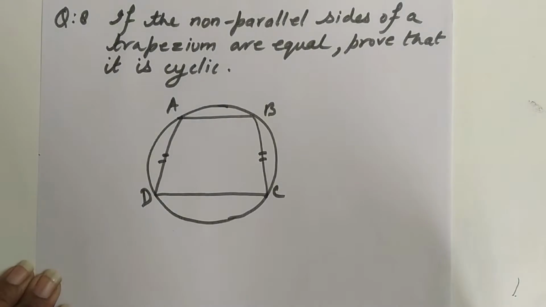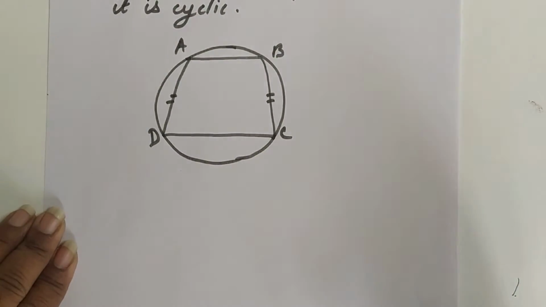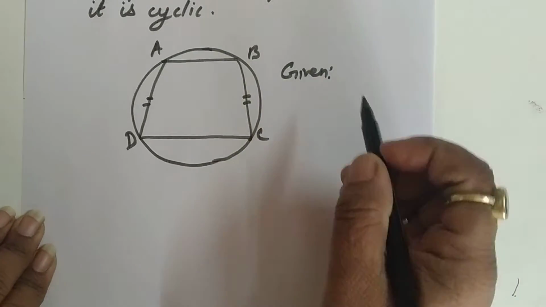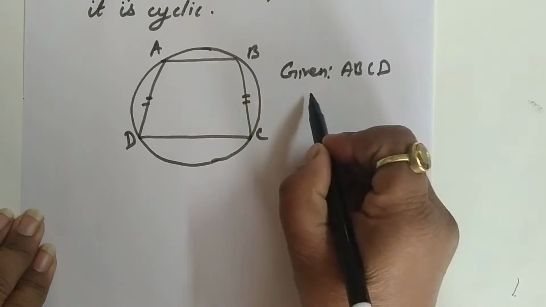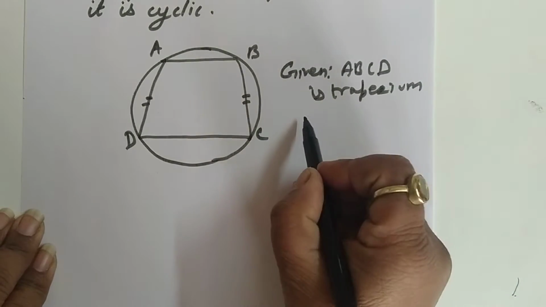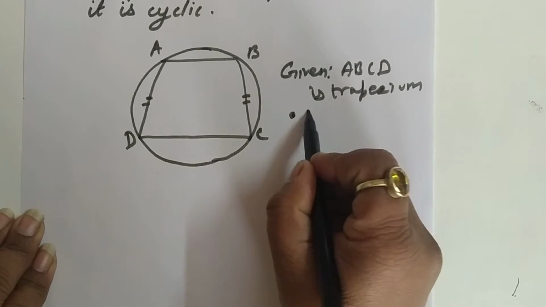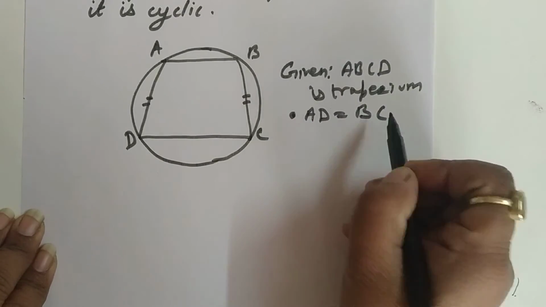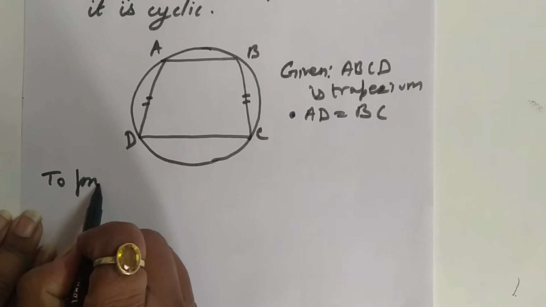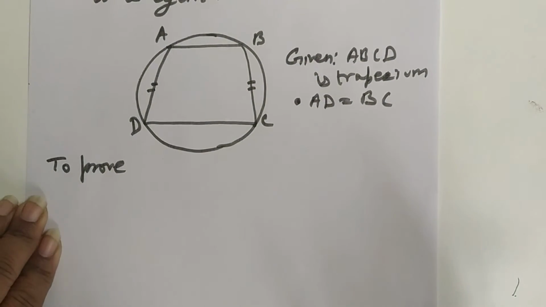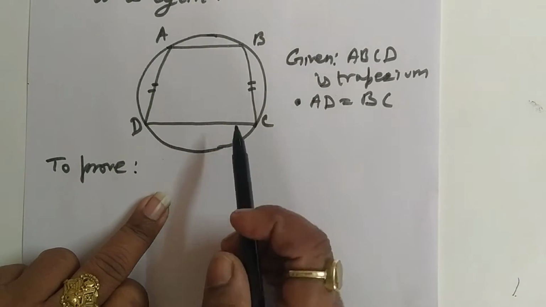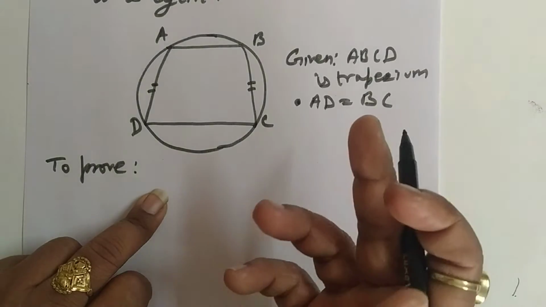So first of all, we will write what is given to us. Given: ABCD is a trapezium, and the very important point that is given to us is AD is equal to BC. Now what we need to prove? We need to prove that ABCD is a cyclic trapezium, that is written in the question. But what will we prove?